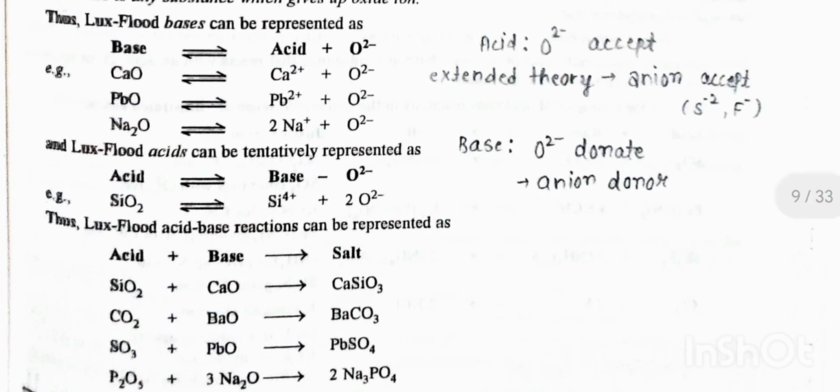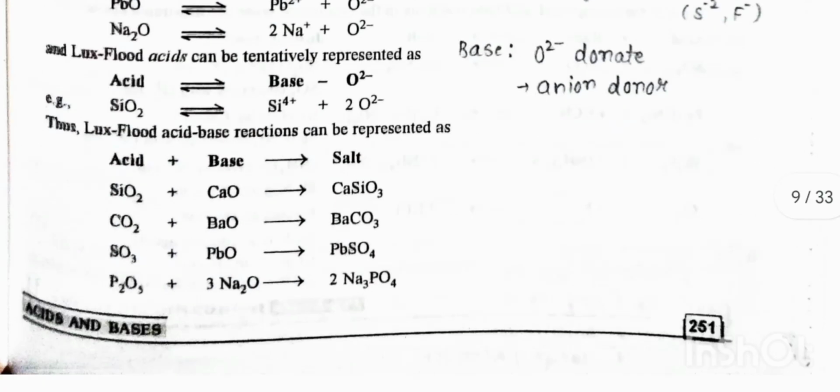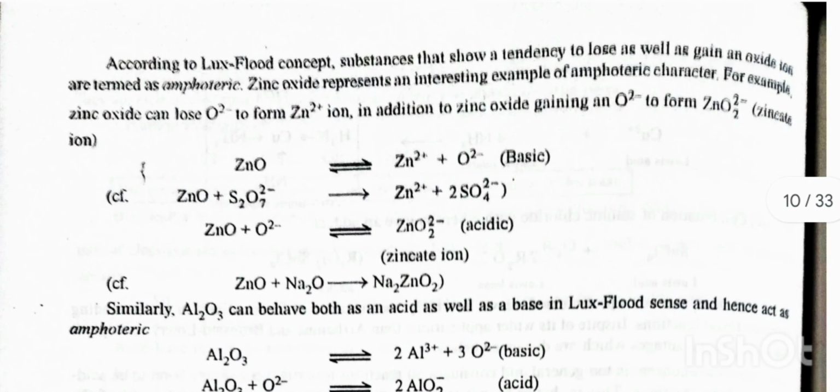Lux-Flood bases can be represented as CaO at equilibrium attaining Ca2+ plus O2-. An acid can be tentatively represented as SiO2 at equilibrium attaining Si4+ plus 2O2-. A Lux-Flood acid-base reaction can be represented as SiO2 plus CaO giving rise to CaSiO3 salt. According to the Lux-Flood concept, substances that show a tendency to lose as well as gain an oxide ion are termed amphoteric. Zinc oxide represents an interesting example of amphoteric character.